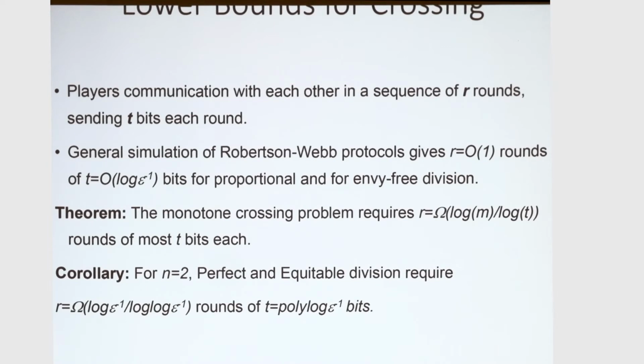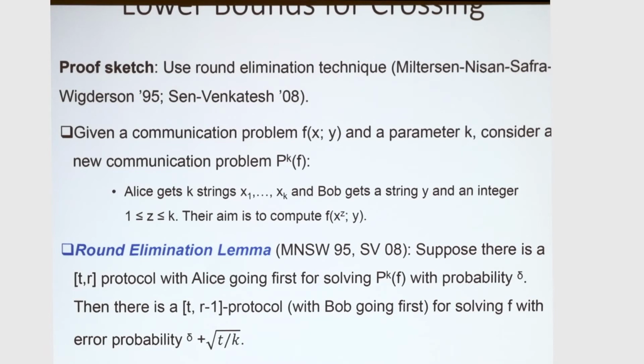A lower bound is that the monotone crossing problem requires log m over log t rounds of at most t bits each. So for t like log of 1/epsilon, we get like log of 1/epsilon over log log of 1/epsilon. And the proof sketch is to use a round elimination technique, which was introduced by Miltersen, Nisan, Safra, and Wigderson in '95 and improved by Sen and Venkatesh in '08.